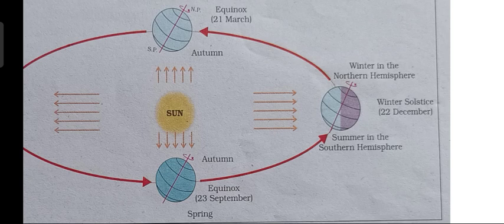And we all know that our earth is tilted at an angle of 23.5 degree. So, due to this tilt, on 22nd December, children, the southern hemisphere is inclined or tilted towards the sun and the northern hemisphere is away from it.